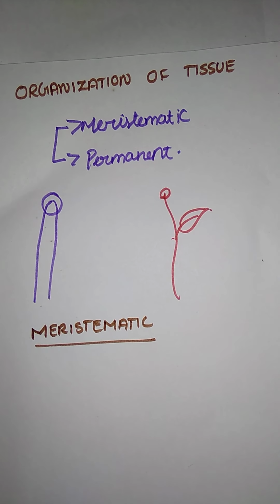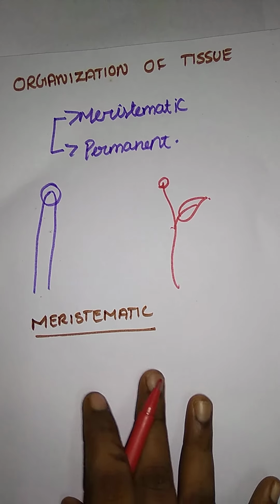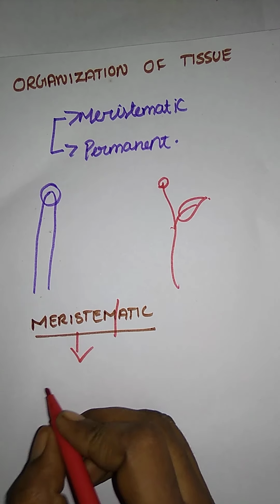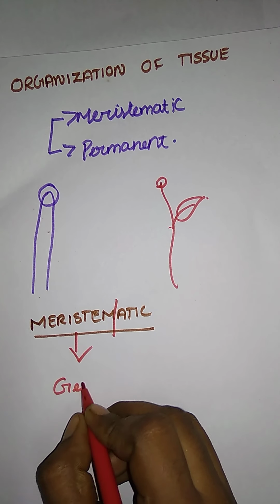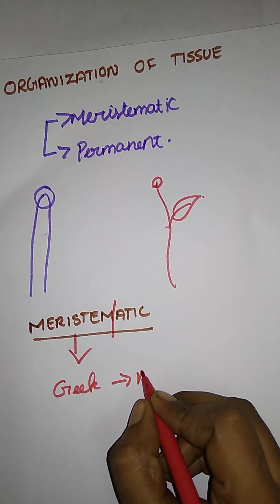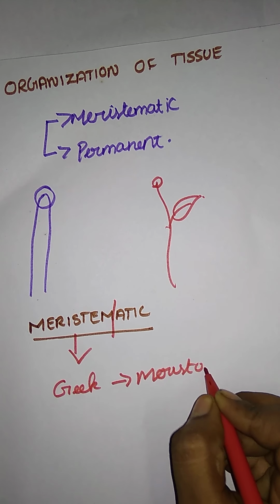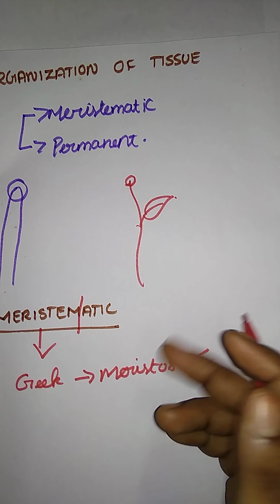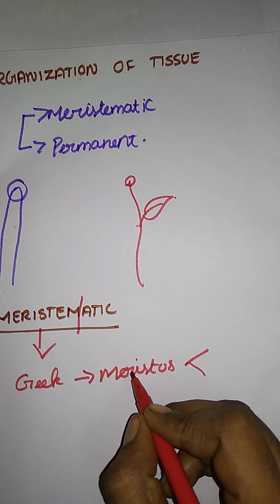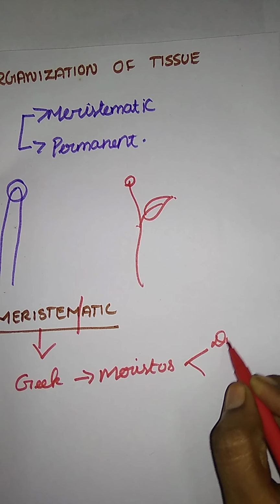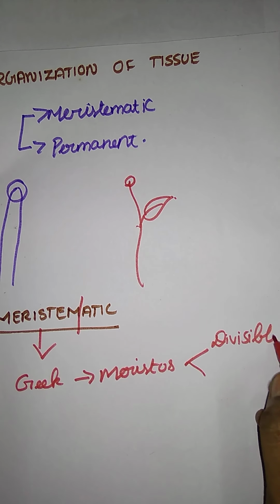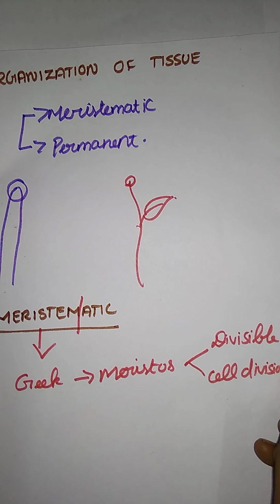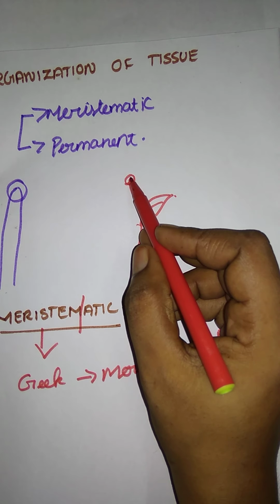In biology, the name itself has a meaning. Meristem is derived from a Greek word, meristos. Meristos means divisible, or cell division activity. What is the meaning of meristos? Divisible, or cell division activity. We already said that this is a growing part.